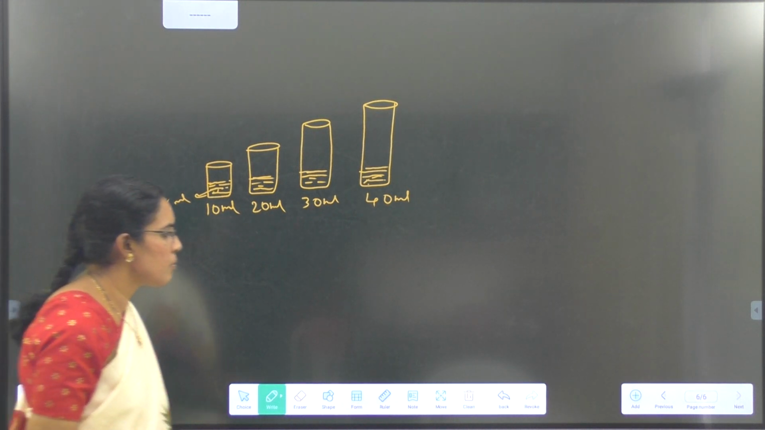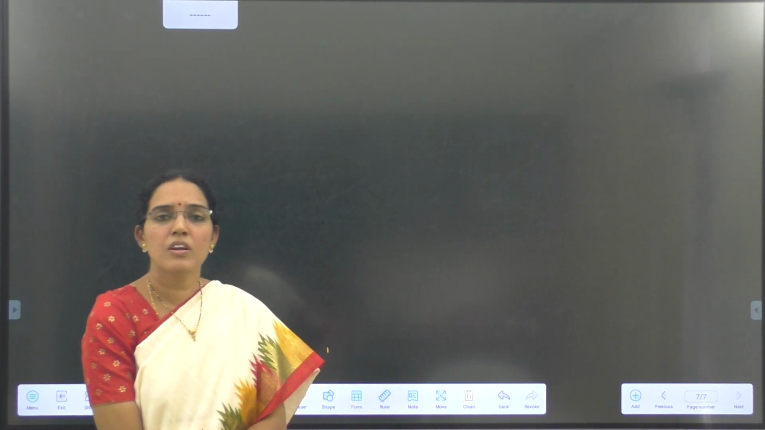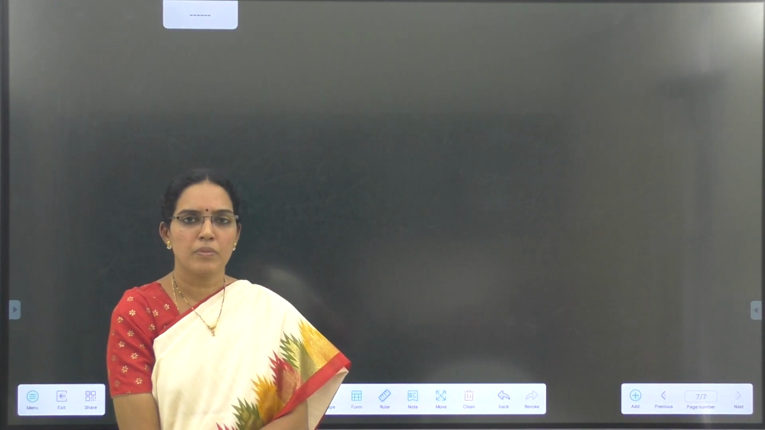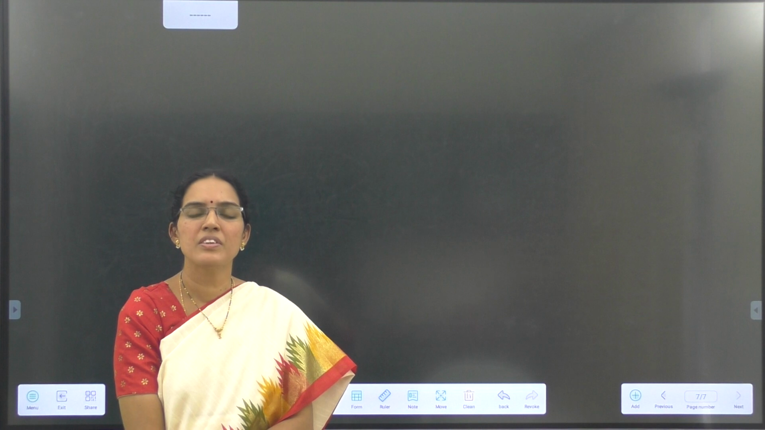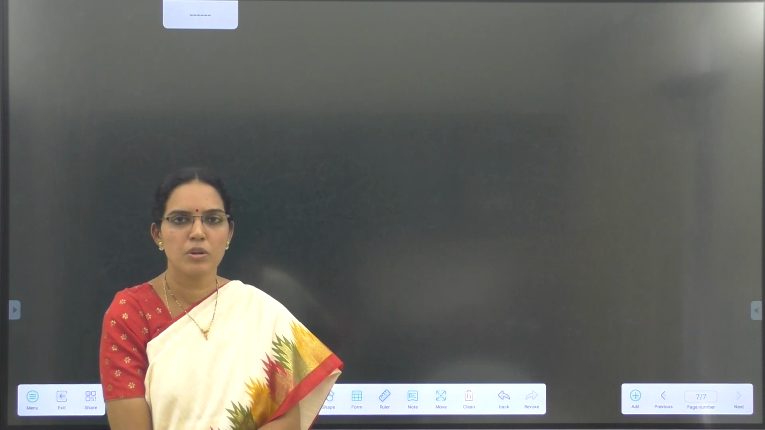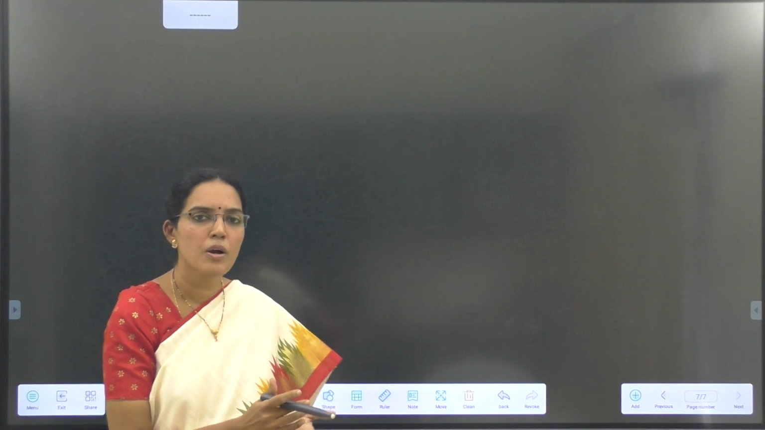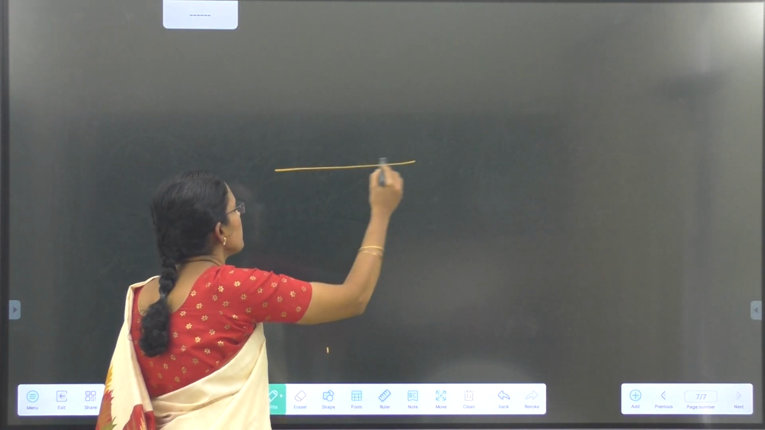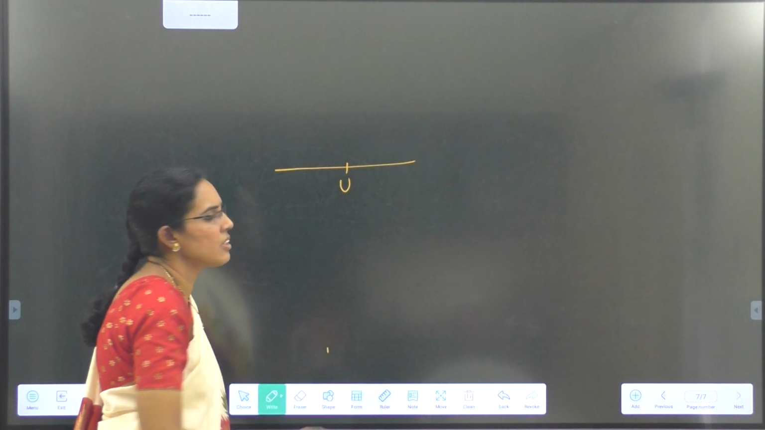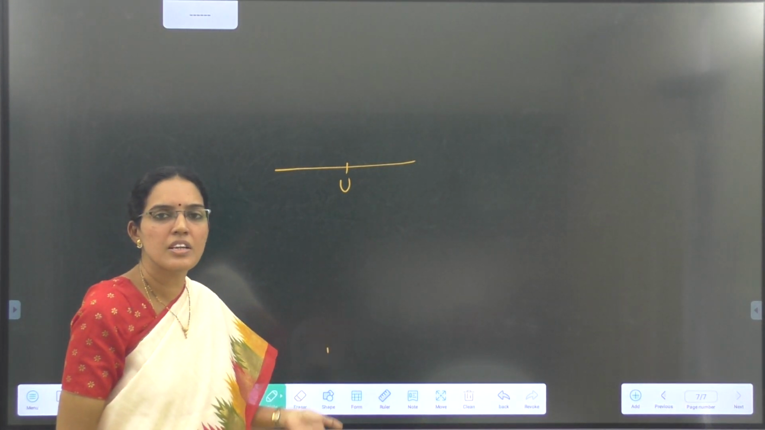Okay, children, this is about capacity and volume. What did we learn here? About the metric system. The metric system is a base 10 system. In this system, what units do we have? The middle one is the unit. We can take any, either meter, gram or liter.